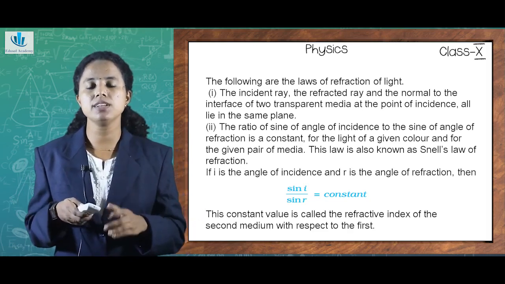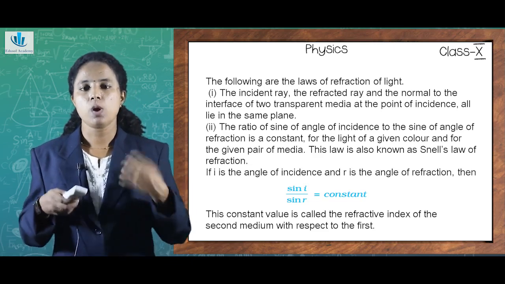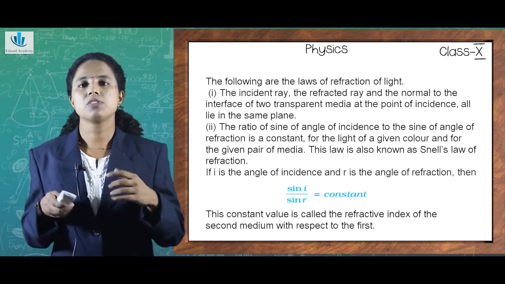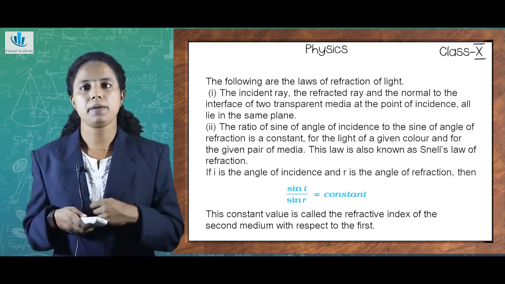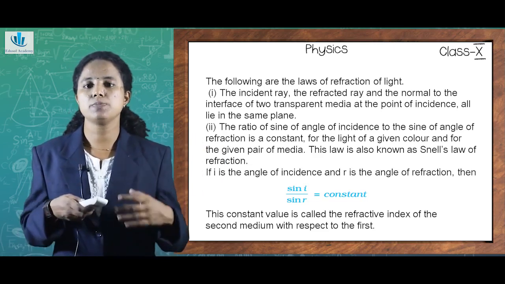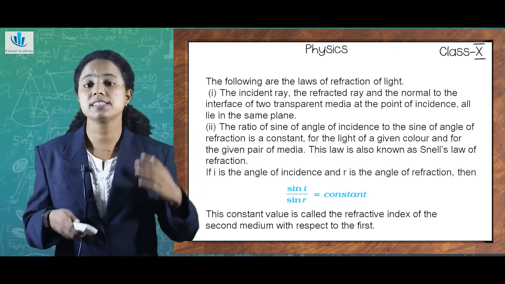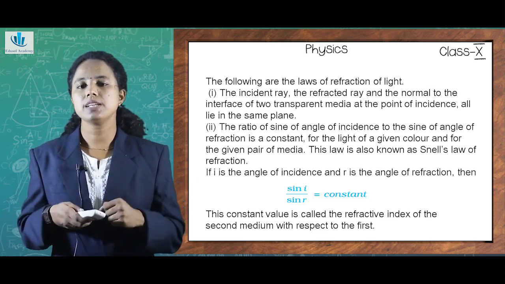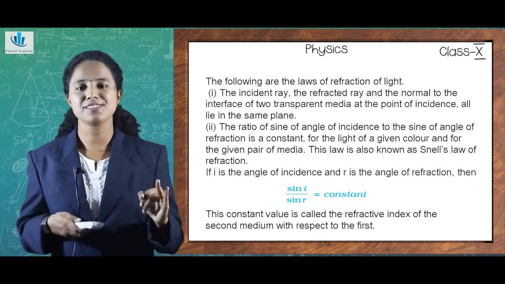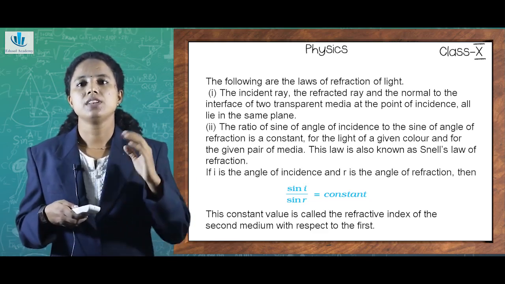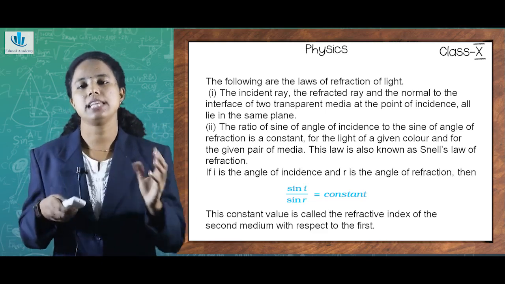In case of reflection, we need not specify the medium, isn't it? Because light doesn't have any bending. But in this case, we need to specify it since light suffers some bending. So the first law is that the incident ray, the refracted ray and the normal lie on the same plane.